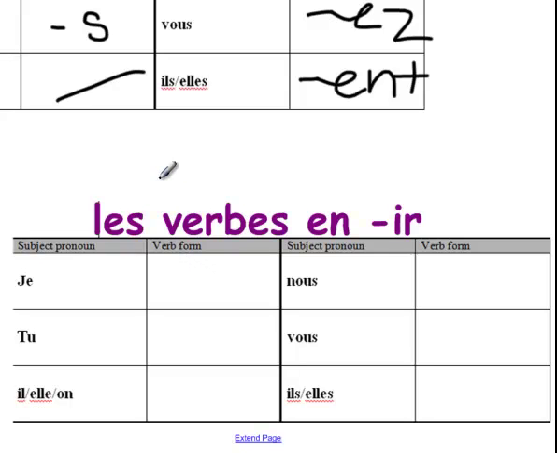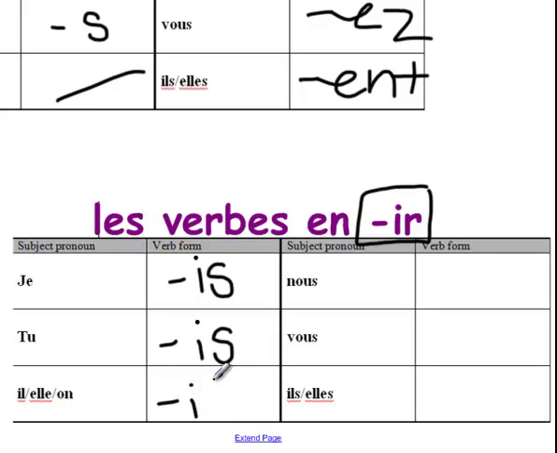Remember, you find the stem by taking off the IR, and then you add this when je is the subject: the letters I, S. For tu, it's exactly the same ending, I, S. For il, elle, and on, the ending is I, T. And again, the je form, the tu form, the il and elle singular form, they all are pronounced just the same.